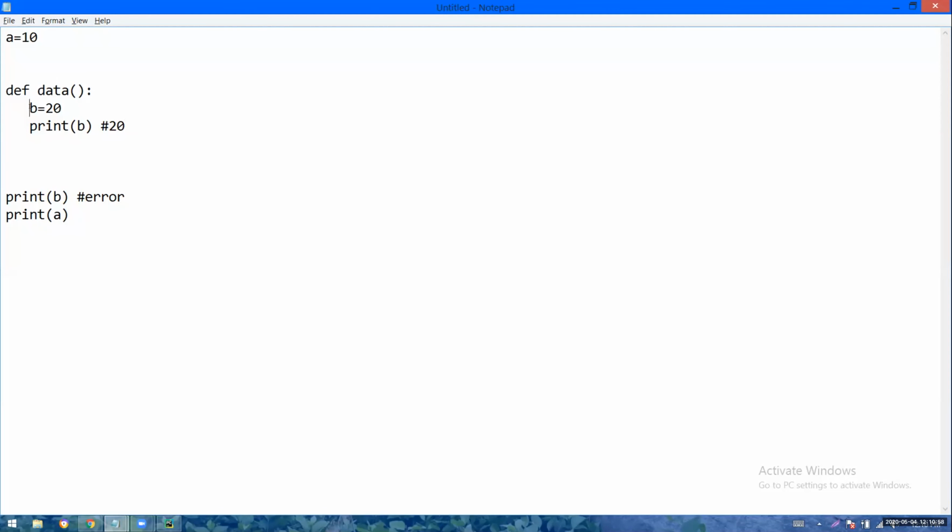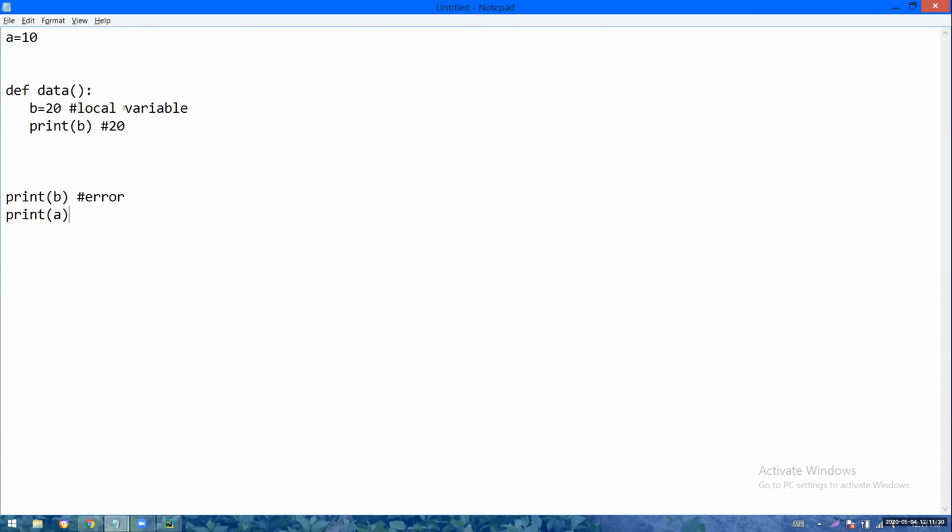So in whichever block you create a variable, only in that block it is recognized. Outside the block it is not recognized. Why like that? b is a local variable. A variable created inside a block is called a local variable. It is identified only in the same block in which it is created. So outside the block, if you ask for b, you will get an error.